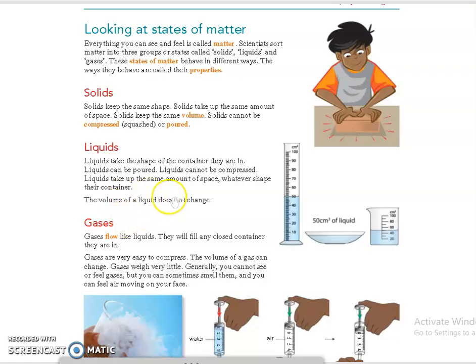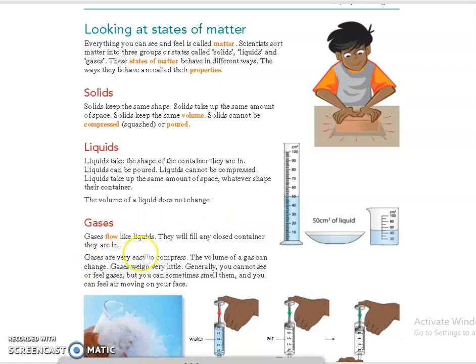So it will change shape according to the container and the volume will not change. If it is 50 centimeter cube of water, whatever the shape of the container, the volume will be the same, volume will not change. So in liquid it will take the shape of the container, it can be poured, it cannot be compressed, it will take up the same amount of space whatever the shape of the container.